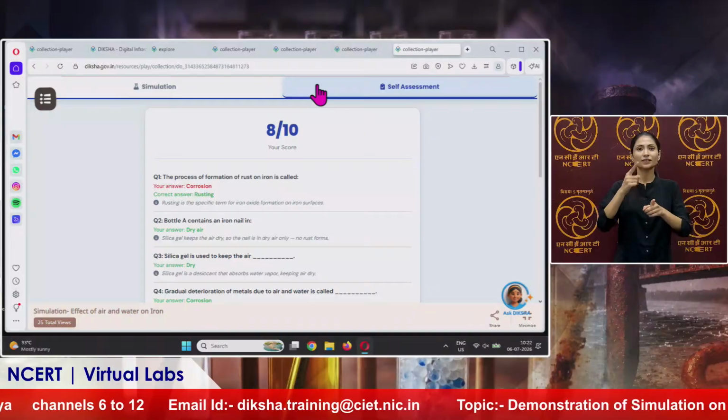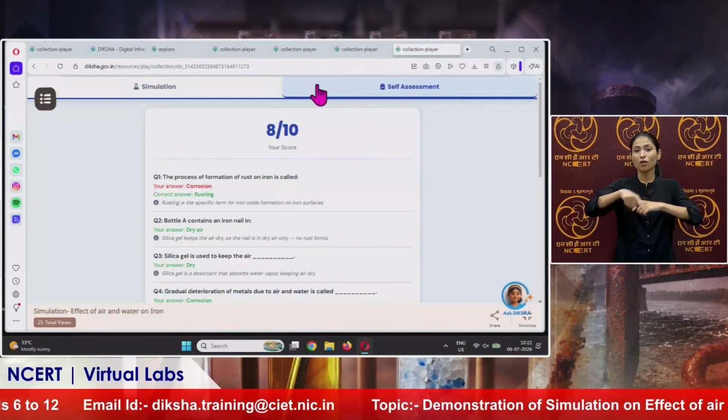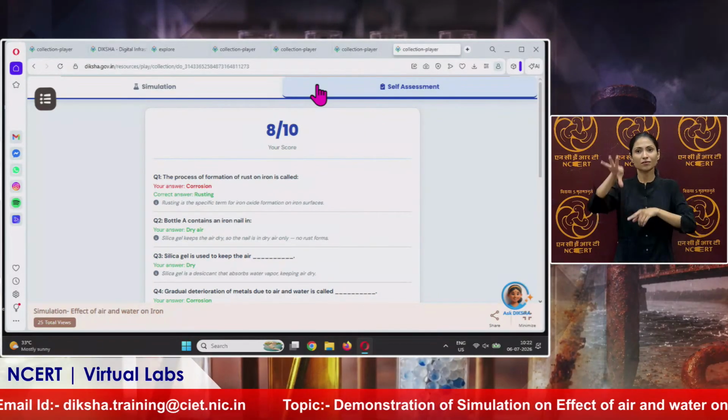Also, the learning pace of every student is not the same. So teachers can use these virtual labs to give the same pace to all students, and they can also provide access to virtual labs in rural areas, where students do not have access to real laboratories. In that case also, it is very helpful for teachers.